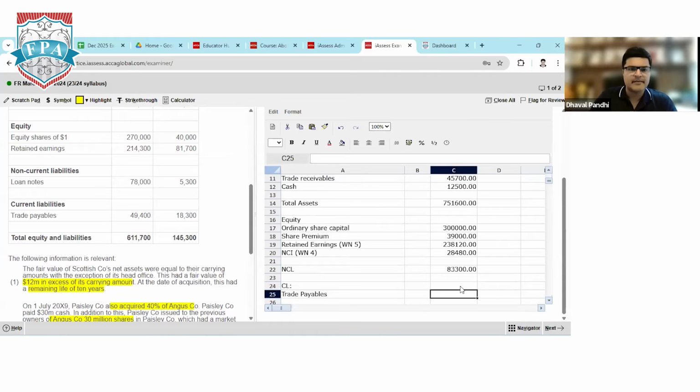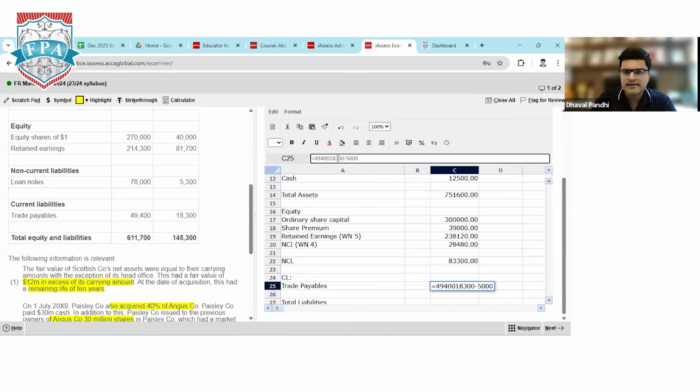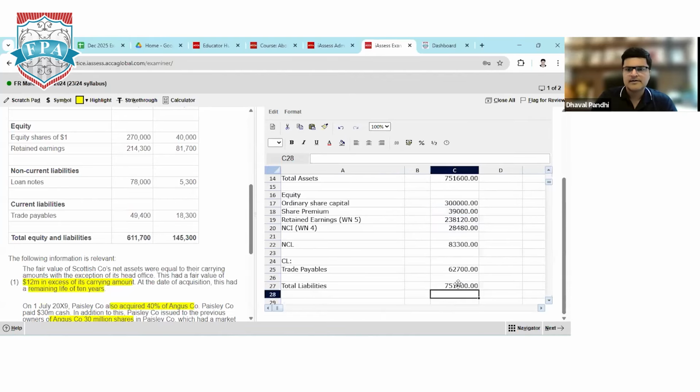And the last one is trade payables. Parent company 49,400, subsidiary 18,300, minus intra-group payables. From the parent's perspective, it is 5,000. Sorry, my bad. 49,400 plus 18,300 minus 5,000 gives 62,700. So total liabilities should match the total of assets. 7,51,600. Both the balances tally. I can make it bold.